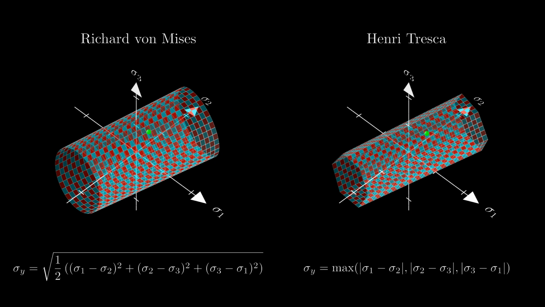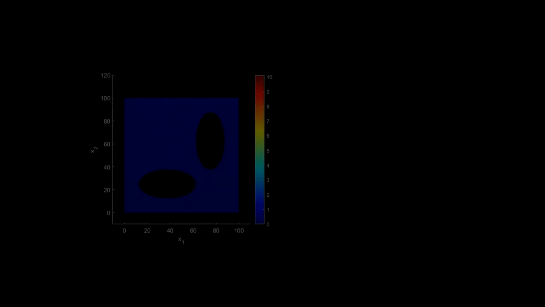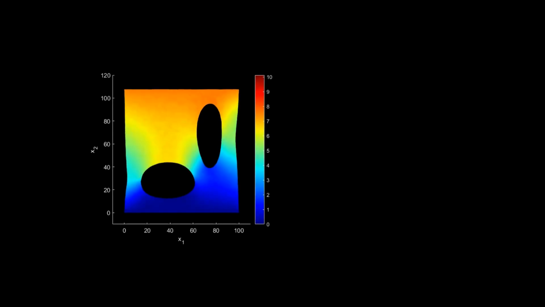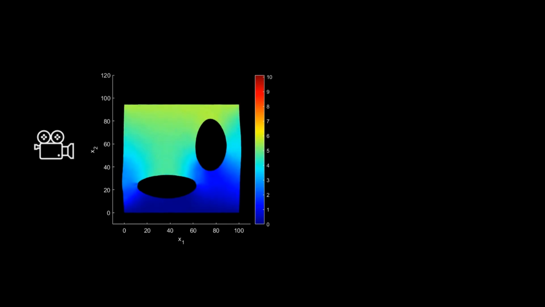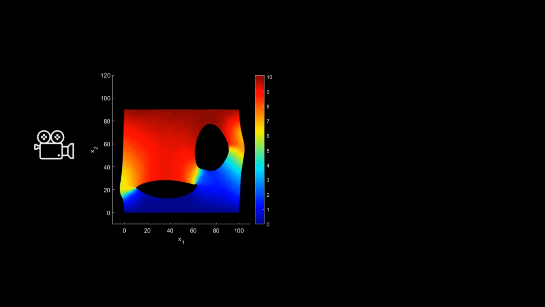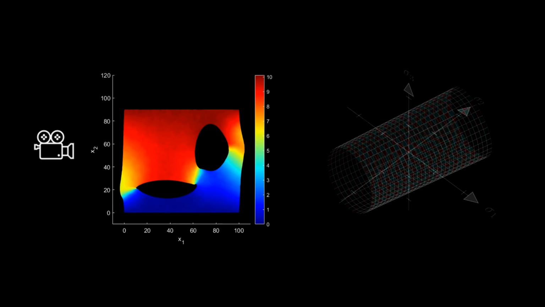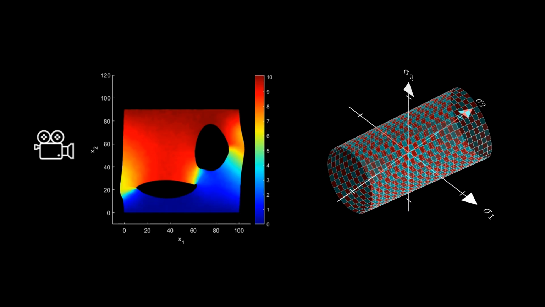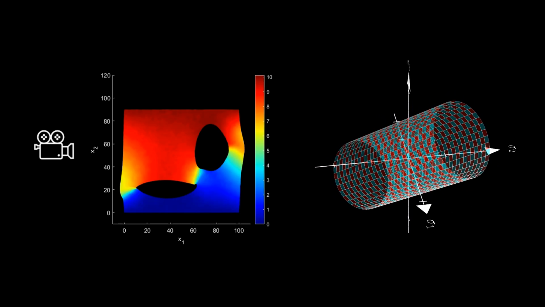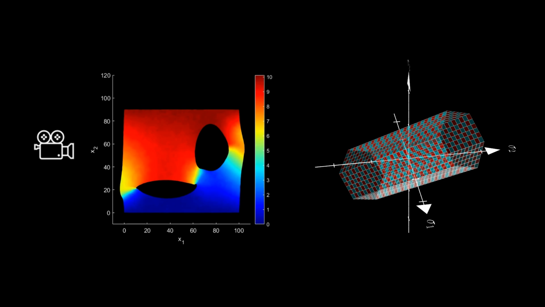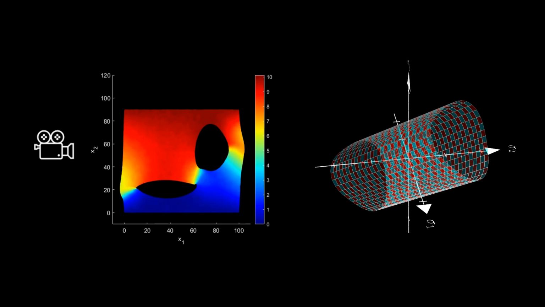Without going too much into details, the method works as follows. We conduct an experiment in which we deform a specimen of a certain material, and we use a camera system to record the deformations of the specimen during the experiment. Afterwards, we solve a sparse regression problem to automatically derive which equation is best to mathematically describe the deformation of the material. In this way, the sparse regression algorithm automatically finds out whether the equation proposed by von Mises or the equation proposed by Tresca is better suited to describe the material behavior. And if neither of the equations is appropriate, the method automatically proposes entirely new equations.